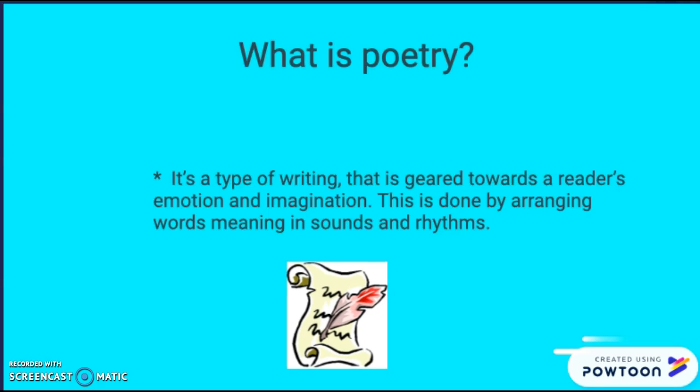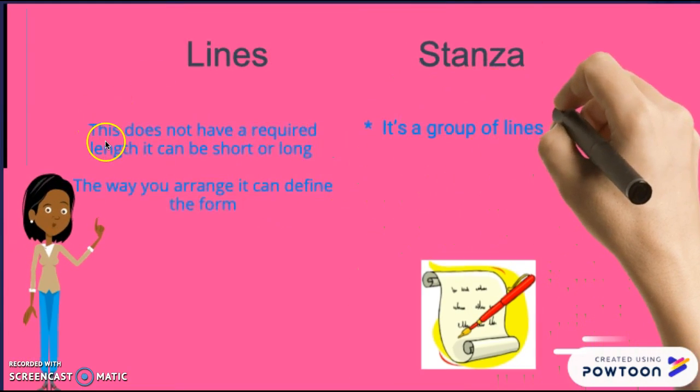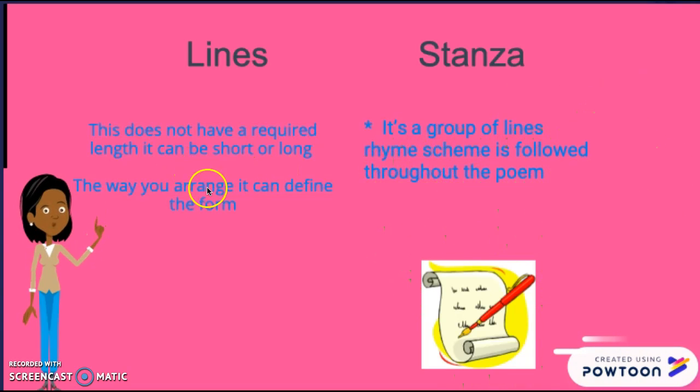So, what is poetry? It's a type of writing that is geared towards a reader's emotion and imagination. This is done by arranging words, meanings, sounds, and rhythms. We're going to learn more about rhythms later, but for now, lines. This does not have a required length. It can be as short or as long as you choose it to be. The way you arrange it defines the form.